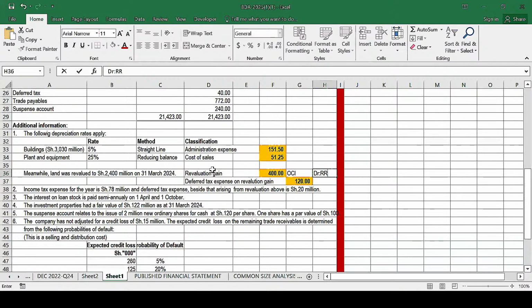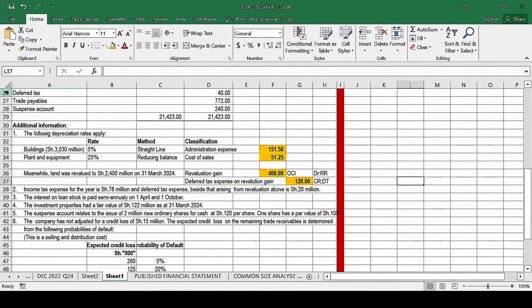Because remember, revaluation reserve accounts should always be credited. So by debiting 120, we reduce this. We are going to less that 120, and then we credit the deferred tax account. So basically, by crediting the deferred tax, we increase the deferred tax.